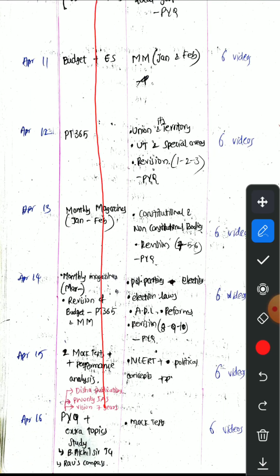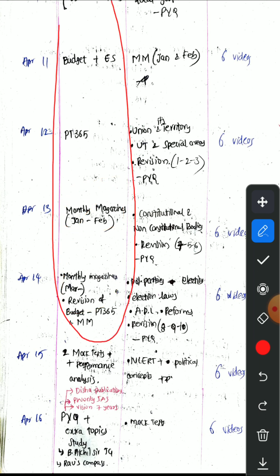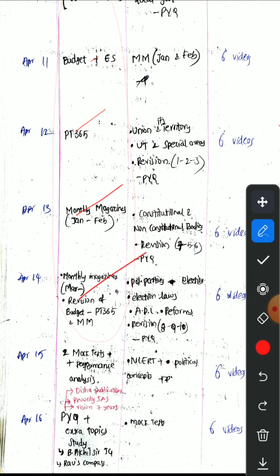The same thing. As we discussed, we need to study the budget. For the budget I have included 2 days. It may not take 2 days, but I included 2 days because one day we need to study and one day we need to write. And PT 365 for one day. Okay, monthly magazine, I have accorded 2 days for the monthly magazine. On the whole, for current affairs and budget, I have given 1, 2, 3, 4, 5 days. On one day I will be writing mock tests, and on one day I will be practicing PYQs.